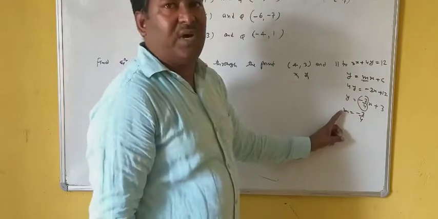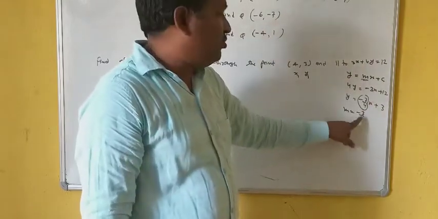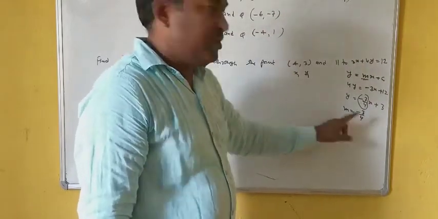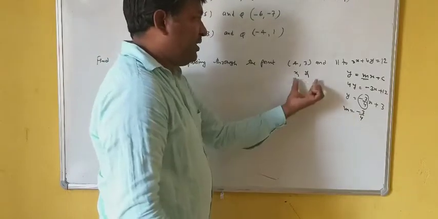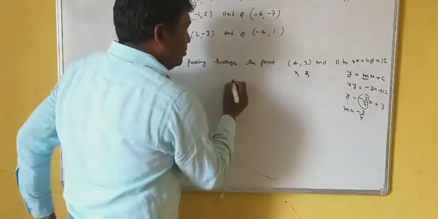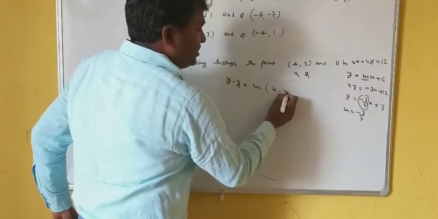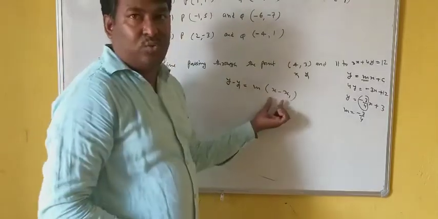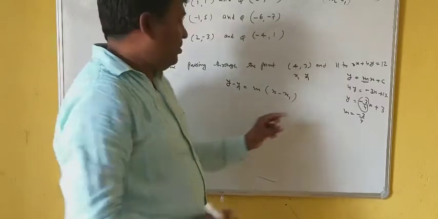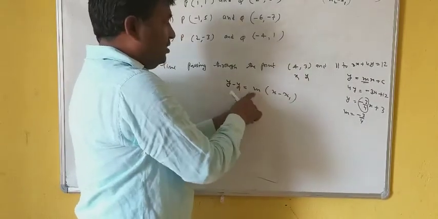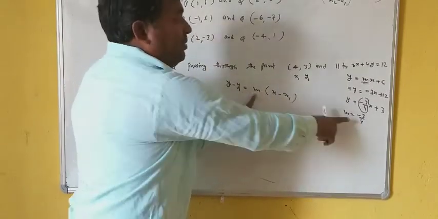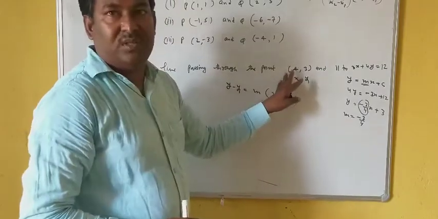Therefore the slope of a line parallel to this one will also be minus 3 by 4. So if slope is known and x1 y1 is known, you know the equation of a line passing through one point with a given slope, y minus y1 is equal to m into x minus x1. Putting these values of x1 y1 and m, you can calculate the equation of this line.